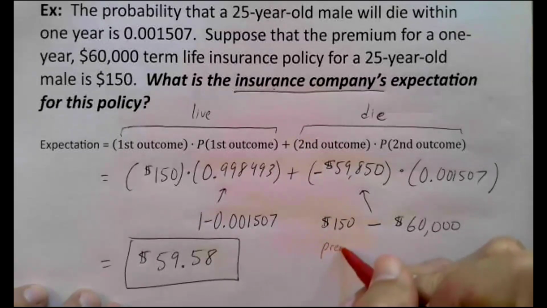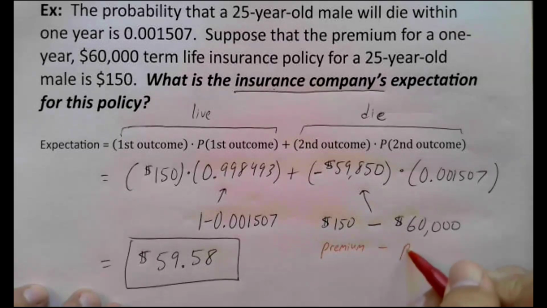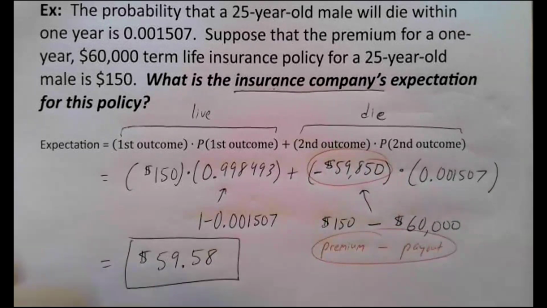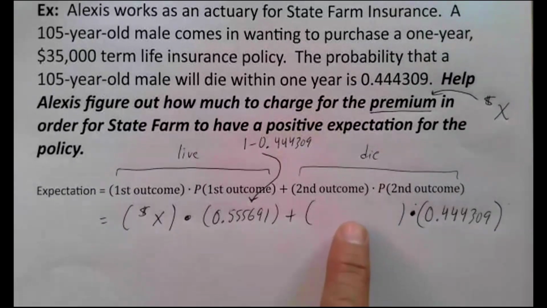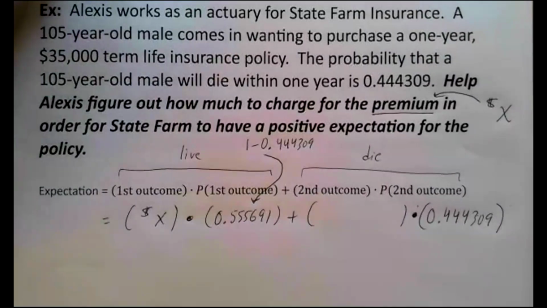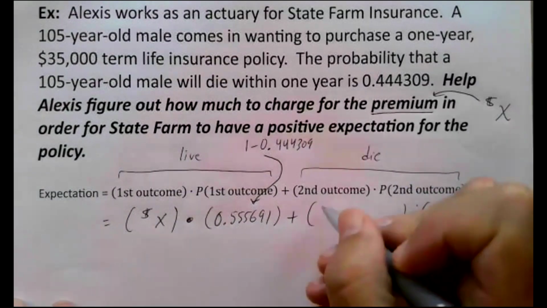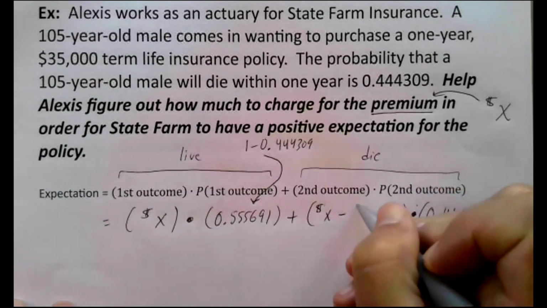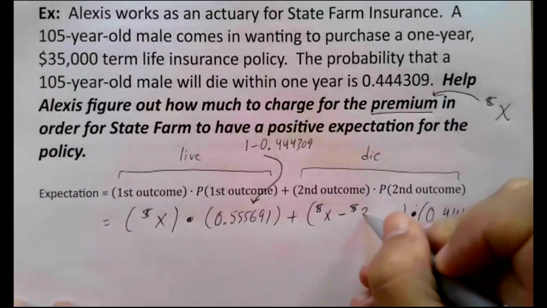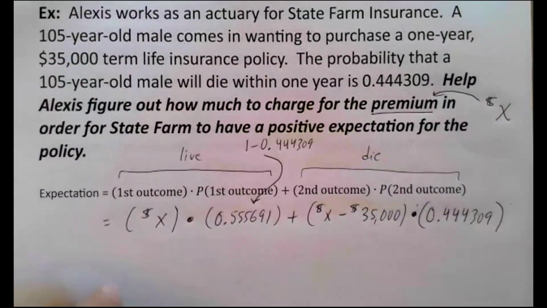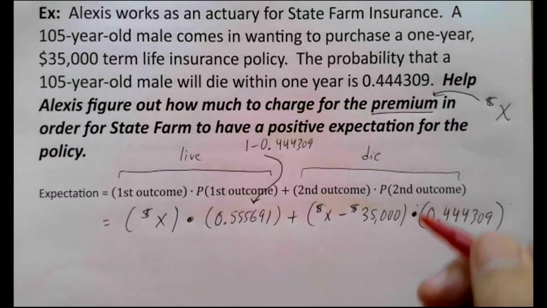Let me write that down because this is important. Premium minus payout is what ends up going here. So that's what needs to go in that spot right there for the problem we're looking at right now, just like it was in the last problem. The premium, we don't know, it's X. The payout is 35,000. Premium minus payout.